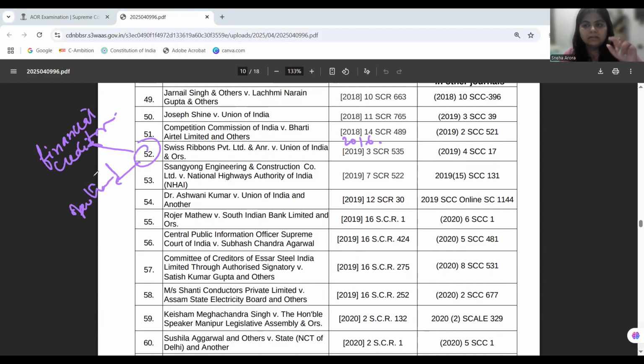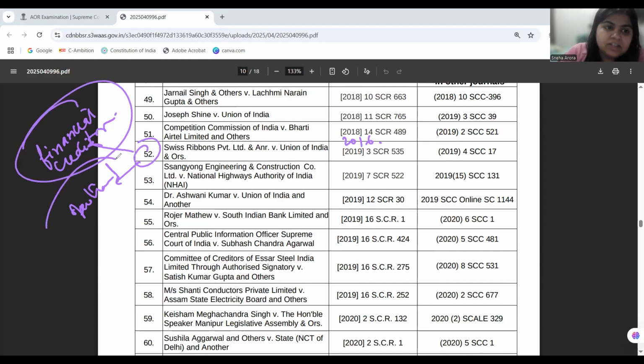The court is saying that this differentiation is reasonably valid and can be upheld. There are some more provisions that were challenged, and the court is upholding all of them, giving adequate reasons, of course, of intelligible differentia when it is differentiating financial creditors and operational creditors.